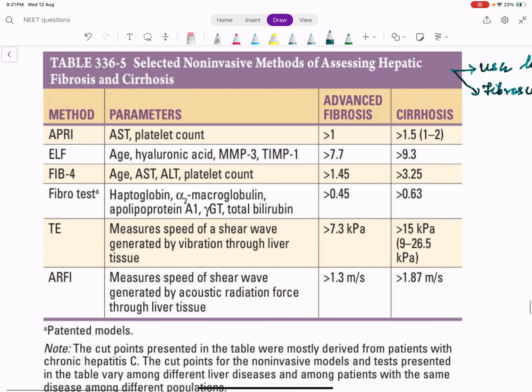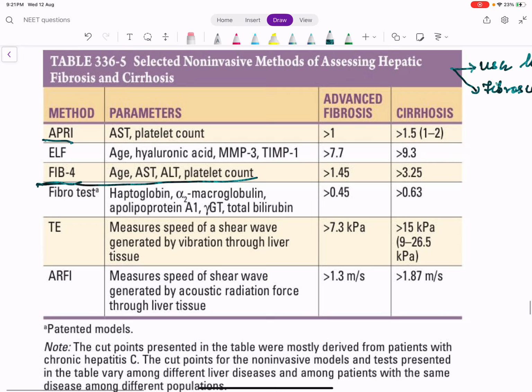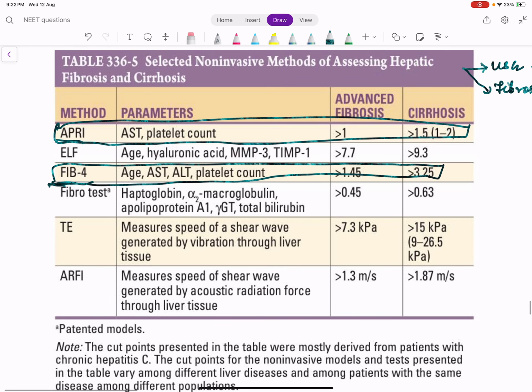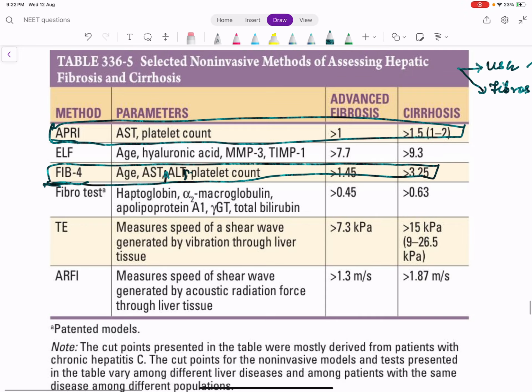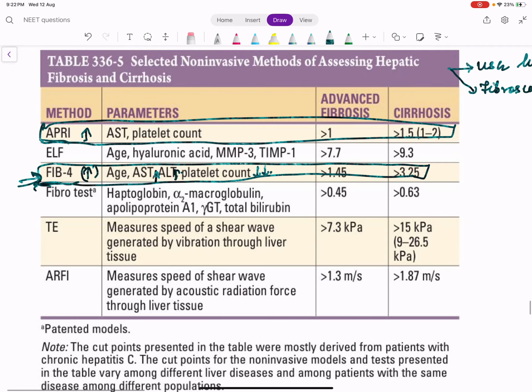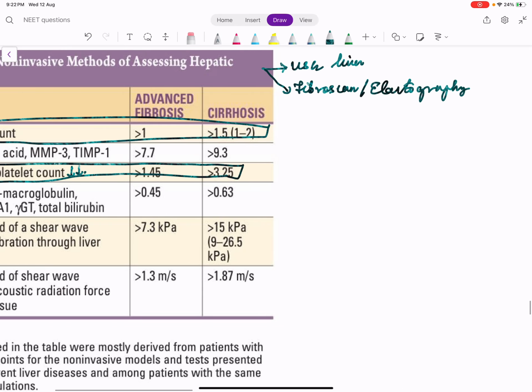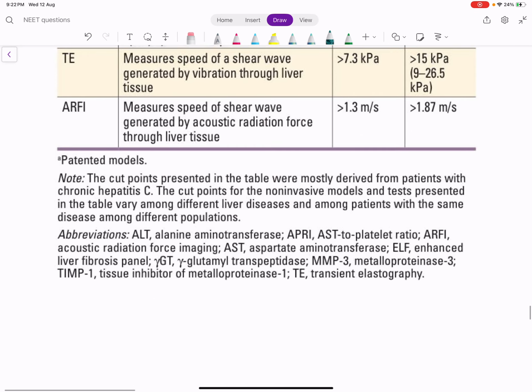Then what about these tests, APRI, FIB4? Just what you have to remember is these are some non-invasive tests to assess cirrhosis. Right? So we know that AST, ALT increase and platelet count will decrease in portal hypertension. So a calculation is made based on these factors. If FIB4 is elevated or APRI score is elevated, what it indirectly means is that the probability of cirrhosis is there. But how will you find out cirrhosis? By doing this fibroscan or magnetic elastography.